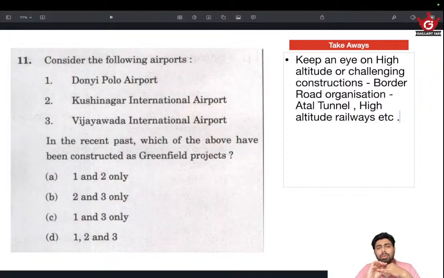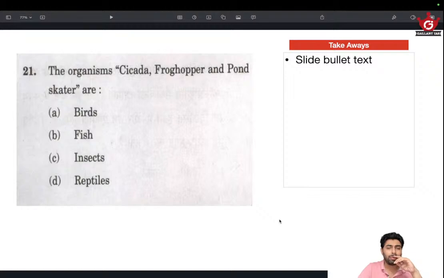Then one more thing needed is the naming, or which pass or any other geographical feature is adjacent to this particular tunnel, highway or railway. Okay, or if it holds any particular specialty, like the highest altitude or the longest in the world, things like that. If it holds any significance like that, not just in the world, in India or Asia, just note it down. Okay, that's it. Moving on.